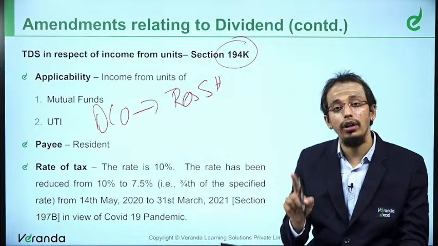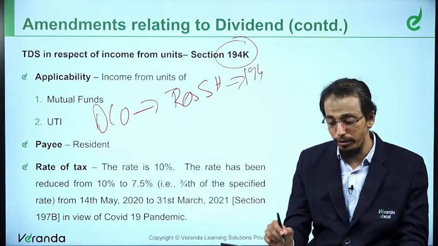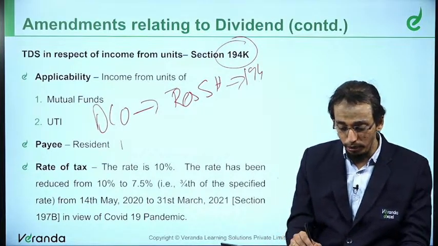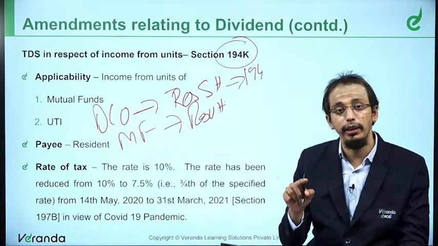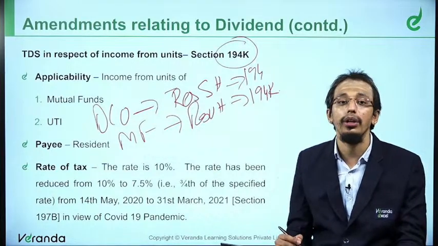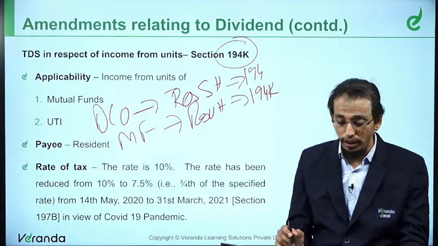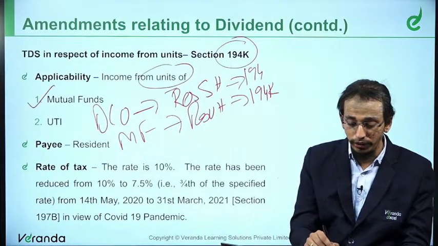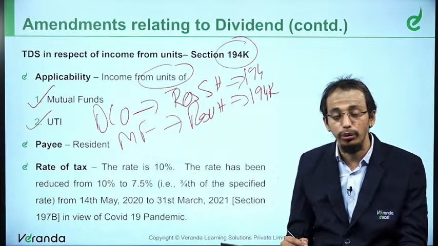To quickly summarize this, if a domestic company is paying dividends to any resident shareholder, it would be taxable in the hands of the resident shareholder. Therefore, section 194 would be applicable. If a mutual fund is making a payment to a resident unit holder, it will be taxable in the hands of the unit holder. Therefore, a new section got introduced, which is section 194K. It covers income from units of mutual funds and UTI.